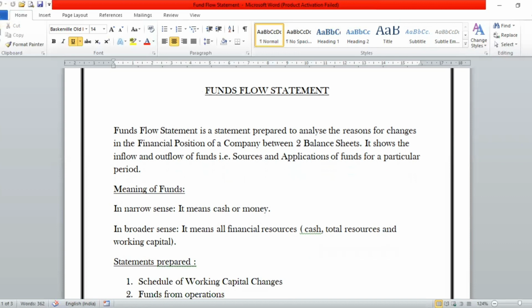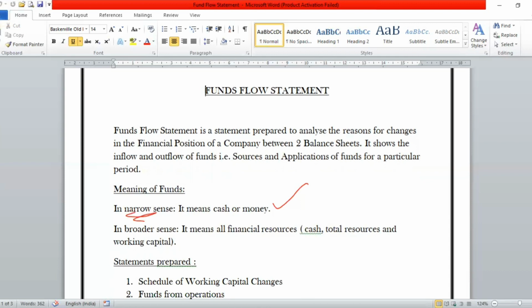Now, if we talk about the narrow meaning of fund, it means all the cash resources which a company has. So whatever cash or money resources a company has, all those can be described as funds. Now, keep this thing in mind. Here they are talking about only cash in the narrow aspect.